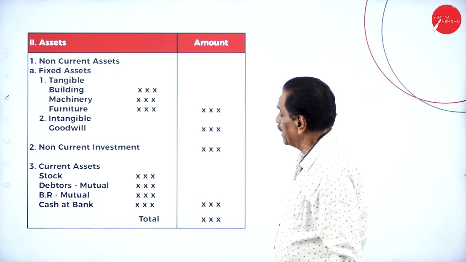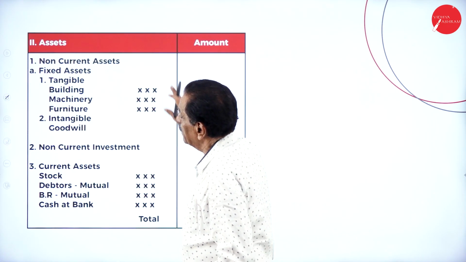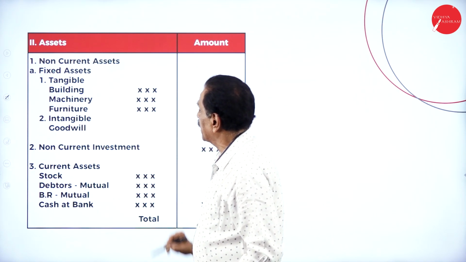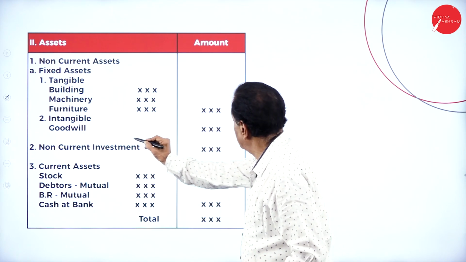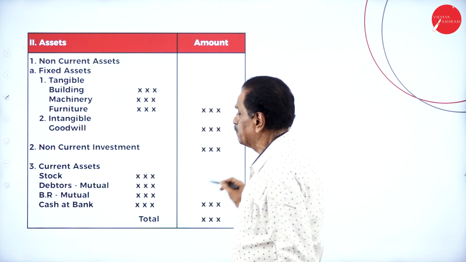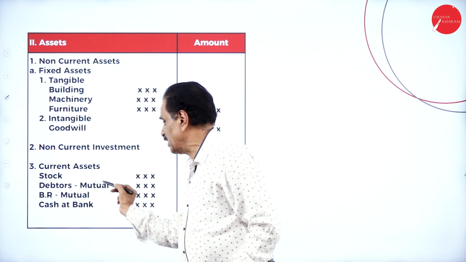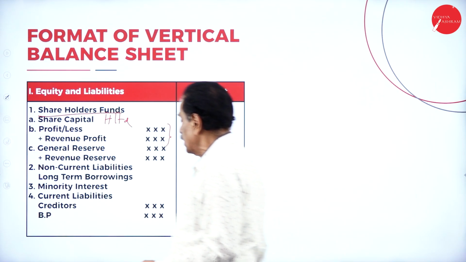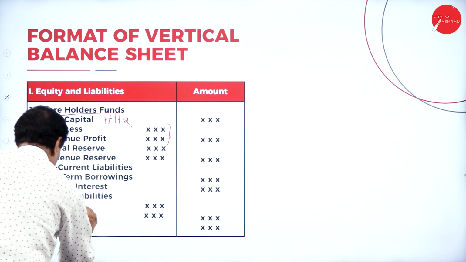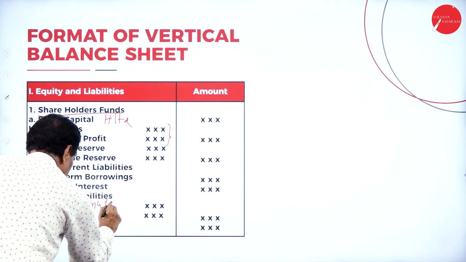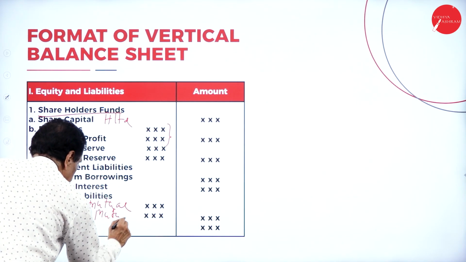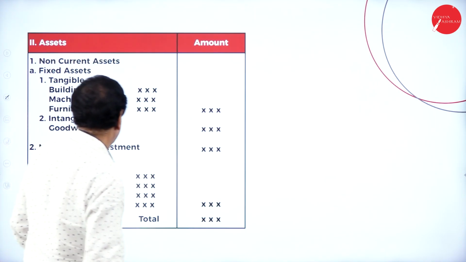Regarding the asset side: non-current asset, fixed asset, tangible: building, machinery, furniture; then intangible: goodwill; non-current investment; current asset: stock, debtor minus mutual, BR minus mutual, cash at bank minus mutual. Here also creditor minus mutual, BP minus mutual. I will explain what mutual is.